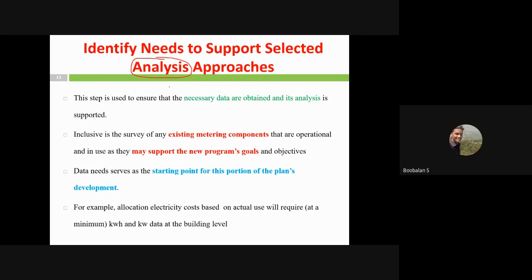Once I am able to fix my goal, definitely I need to choose where actually I need to install the meter. So the location we need to choose. In which buildings, in which places, the main pipeline connections, the main equipment, whether electrical equipment, motors, big motors, right, I need to identify. For that purpose, I need to locate my meter location, right? So I need to locate the exact location in my industry. That's why we need to take a survey. In the lab, this point will also come in this.